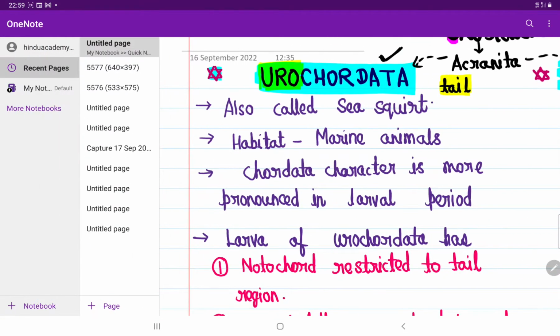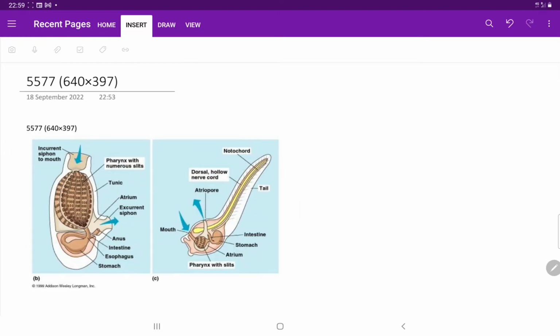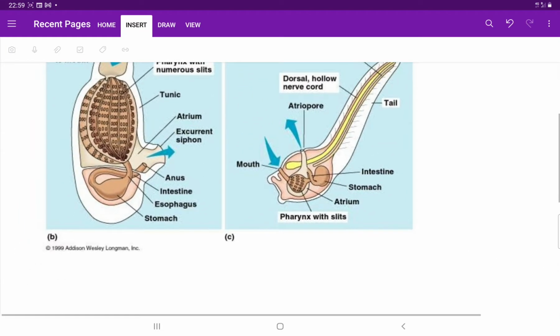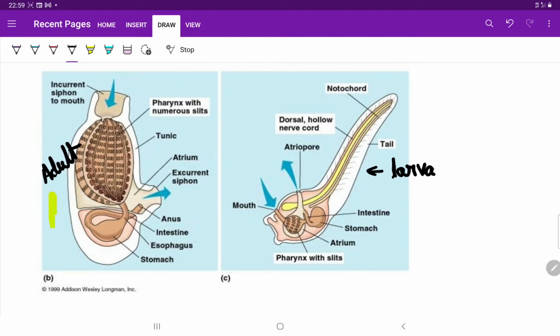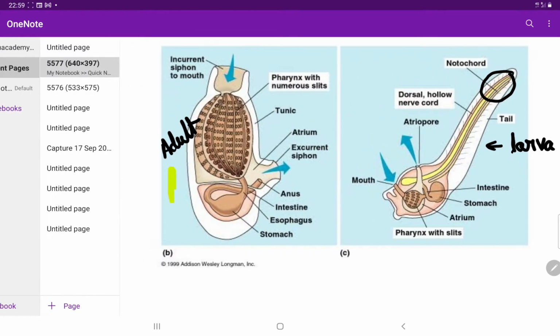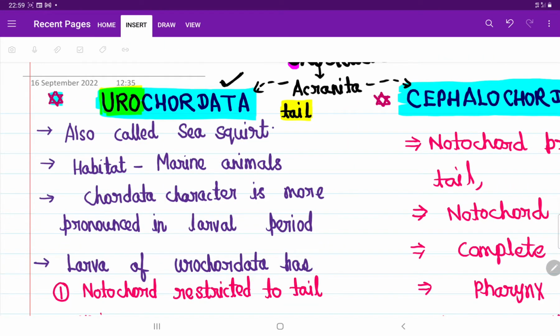Please, I am sharing one diagram. Please see it. This is our Urochordata. This is a diagram of the Urochordata. This one is the adult, and this one is the larva, right? The larva has a notochord in the tail region. The adult does not have a notochord. Clear? Okay, come back to our point, please. We are talking about Urochordata and Cephalochordata.